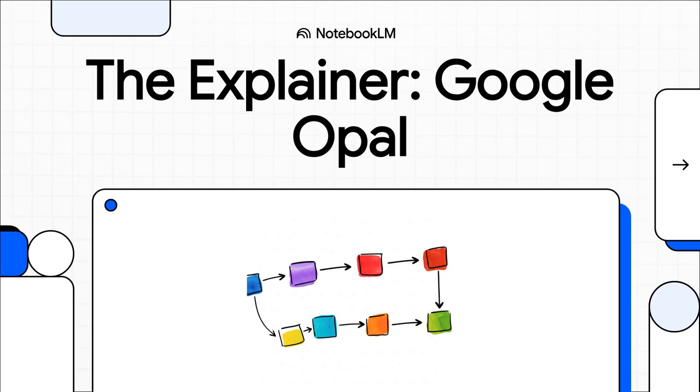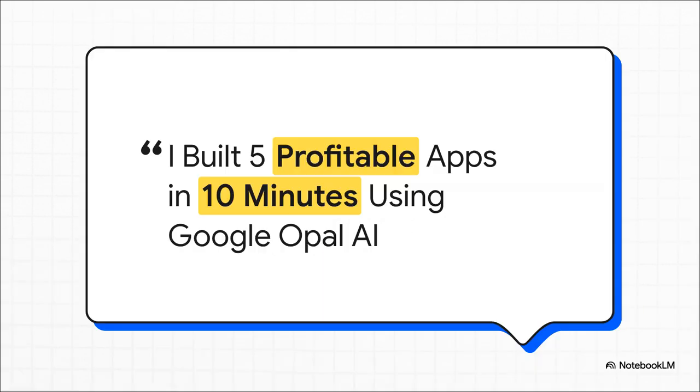All right, today we are diving into something really interesting. Google's brand new AI app builder, Opal. The promise here is huge. It says it can let anyone, and I really do mean anyone, build powerful AI tools with zero, and I mean zero coding. So, just to set the stage, let's start with this absolutely wild claim that's been making the